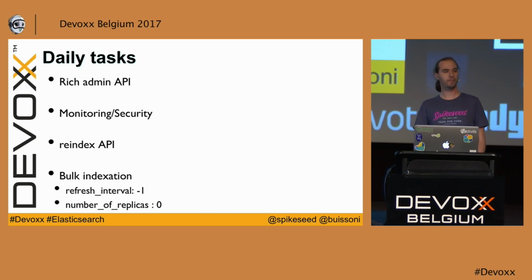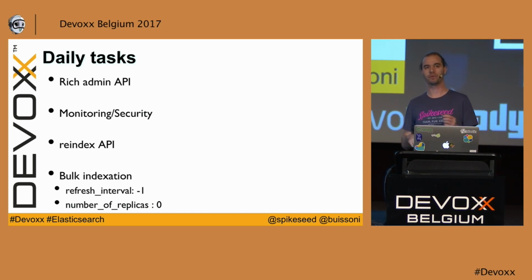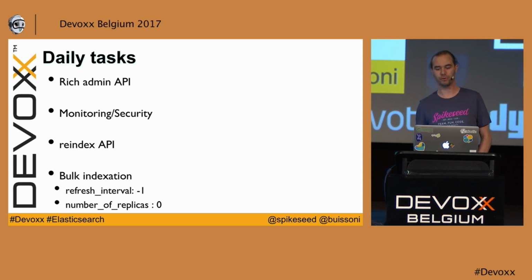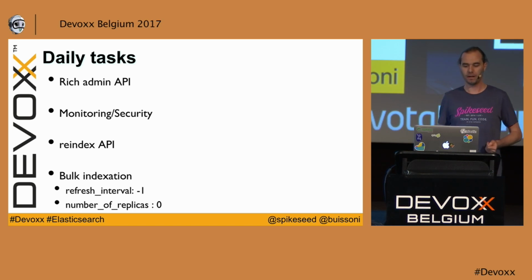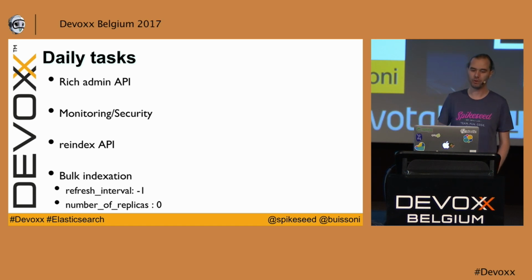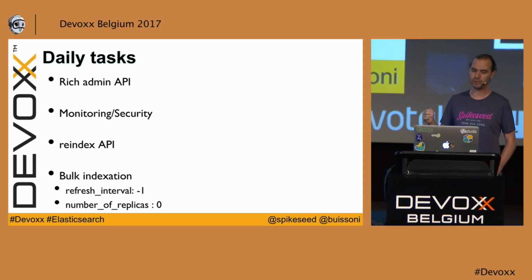Regarding monitoring and security, before Elasticsearch 5, it was provided as separate plugins like Marvel, Shield, Watcher, and so on. Now it's bundled together in a bundle called XPack. So security, for example, allows you to create specific roles for administration, only for indexing, only for search. For monitoring as well, it provides you a lot of graphs UI through Kibana.